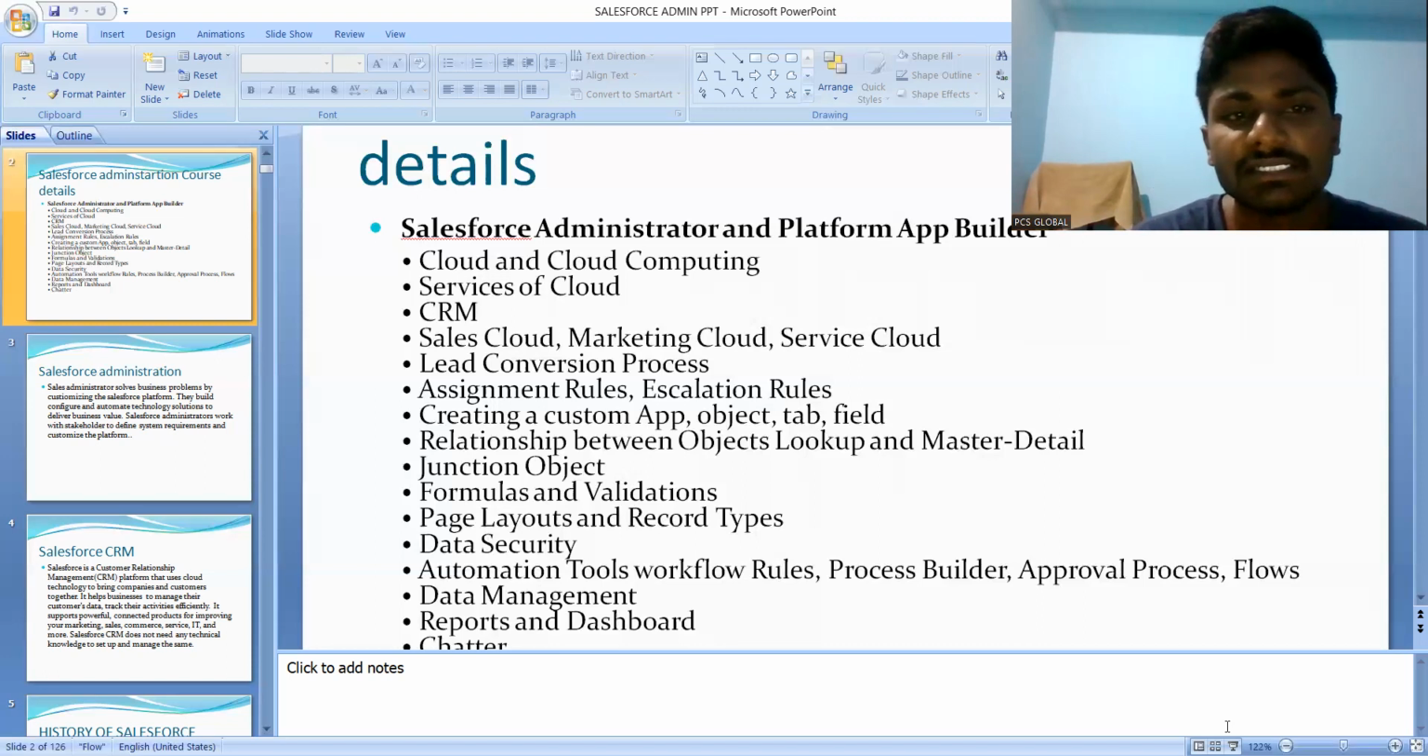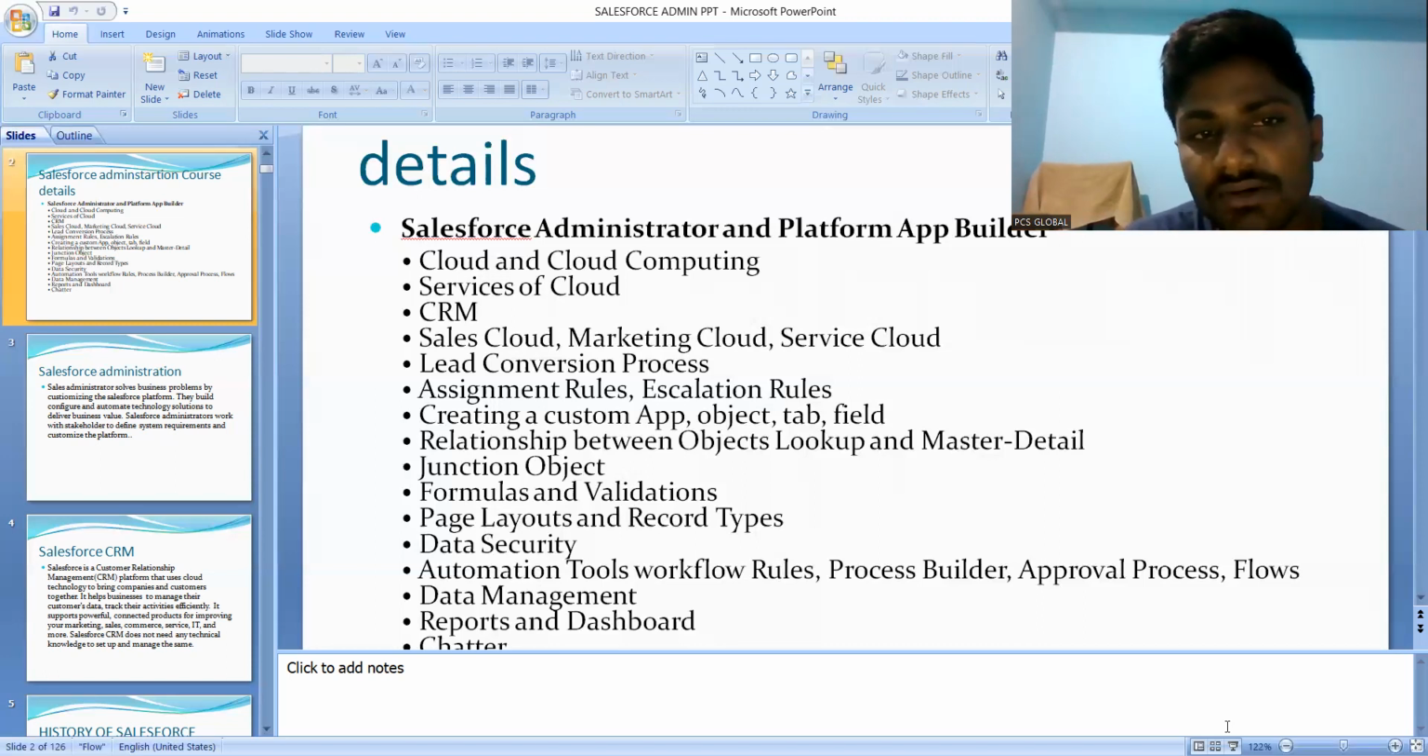And here, the topics covered in Salesforce Administrator: it is a cloud-based service, and also cloud computing technology. Here we are storing the data and accessing the data also. It is related to cloud and cloud computing only, and Salesforce is a service-based platform.